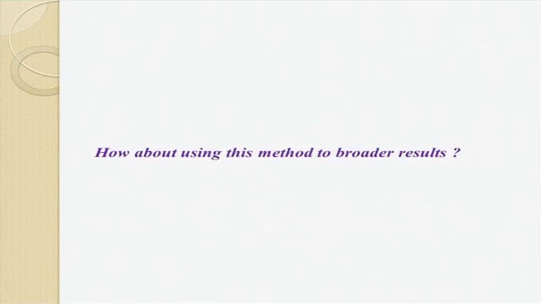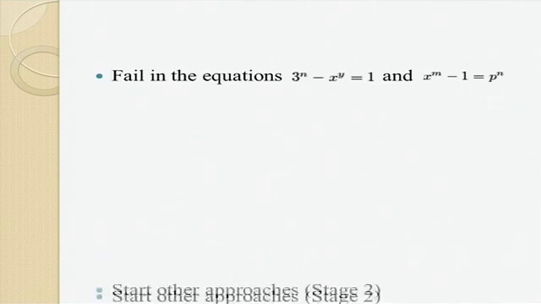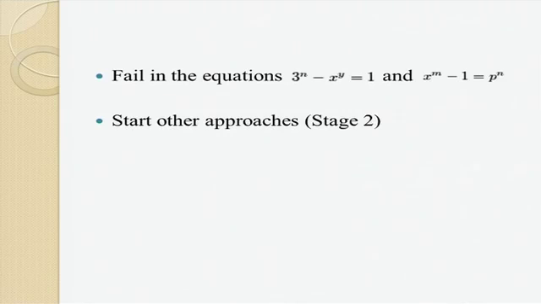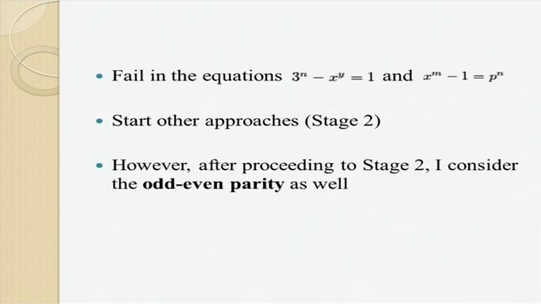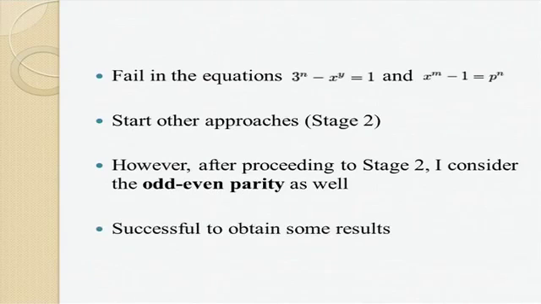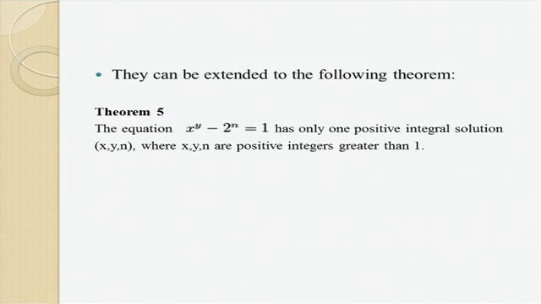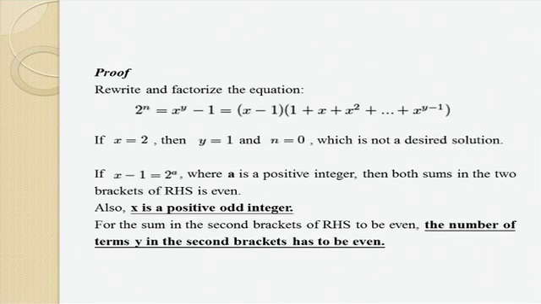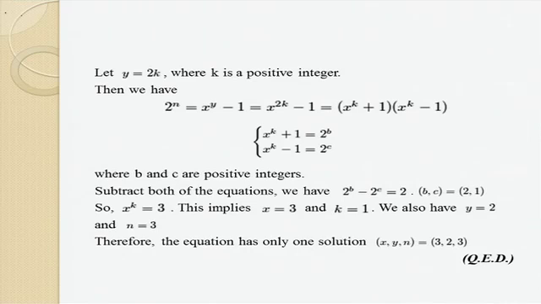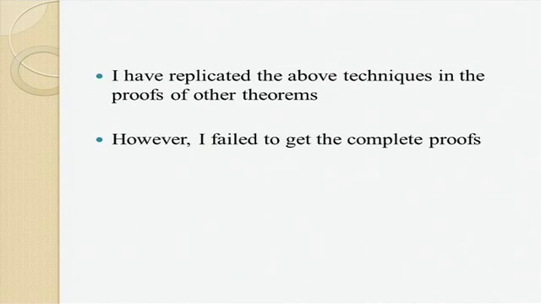How about using this method for two broader results? I failed to get results using this method for these 2 equations. However, if I consider the odd-even parity as well, I succeed in getting some solutions. For example, this one, and I can extend it to this equation. Because x is a positive odd integer, the number of terms in the second bracket has to be even as well. Using the same technique, factorization, I get the solution.